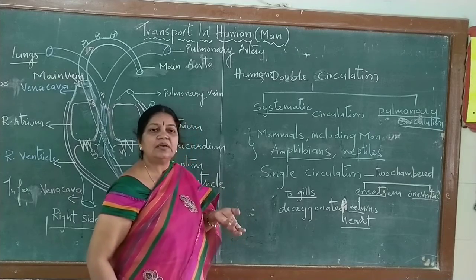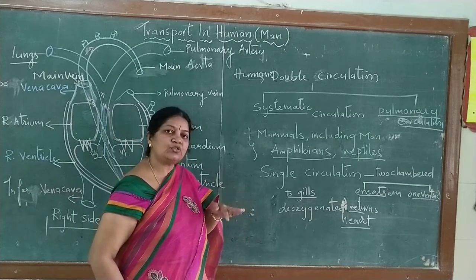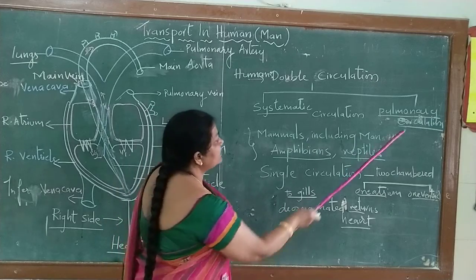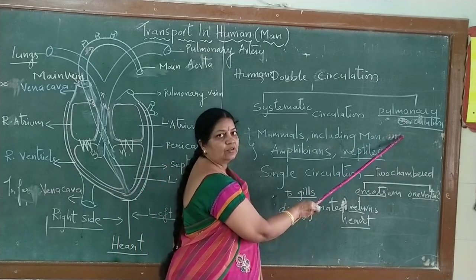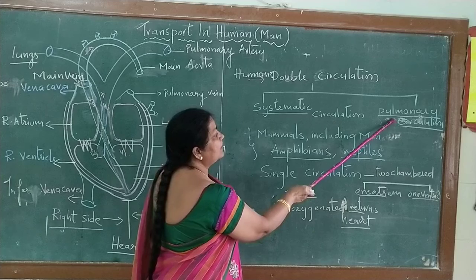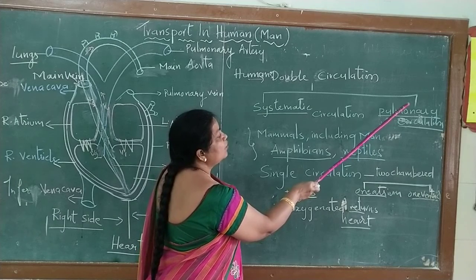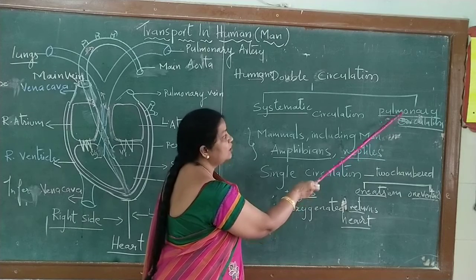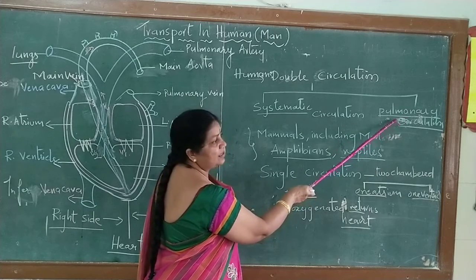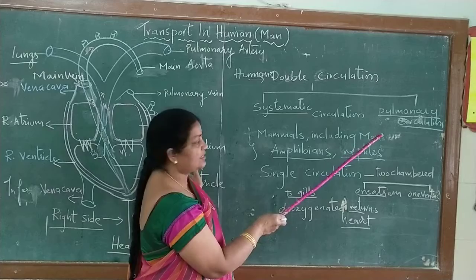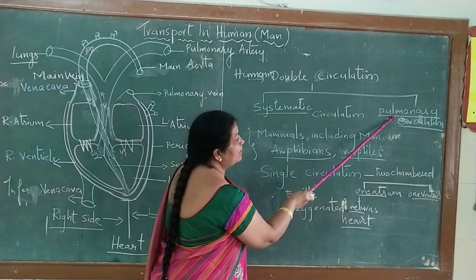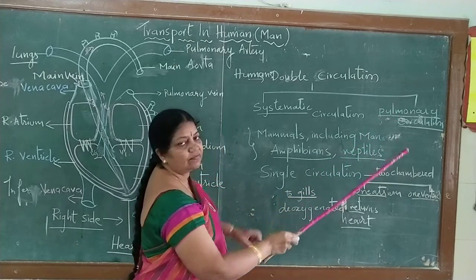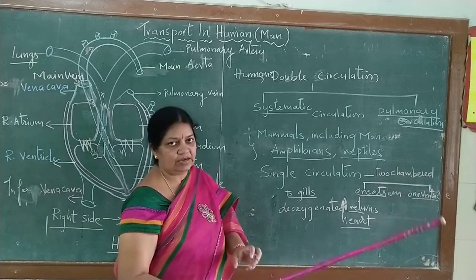Heart to lungs to heart is called pulmonary circulation. Through this pulmonary circulation, the pulmonary artery distributes the impure blood to the lungs, and from the lungs the pulmonary vein brings it back and pours it into the left side. So this is one circulation, which is called pulmonary circulation.